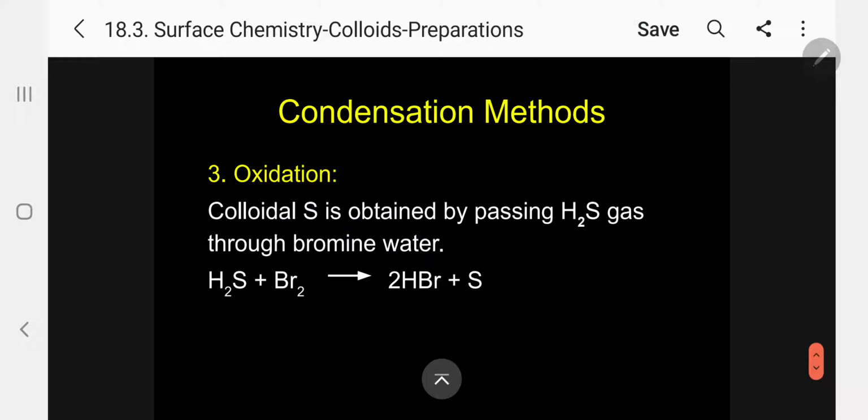Number 3, oxidation, is another method. Colloidal sulfur is obtained by passing H2S gas through bromine water. Kindly follow.